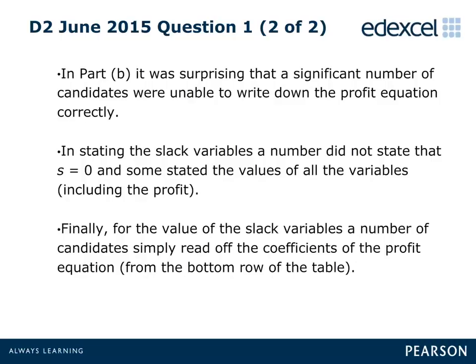Common mistakes included the use of two equal signs, incorrect signs attached to the coefficients of the variables, or omitting the value of 15. With regards to the request to state the values of the slack variables, most candidates knew what was required, although a number simply wrote down the values of all variables, or did not include the result that S was 0.